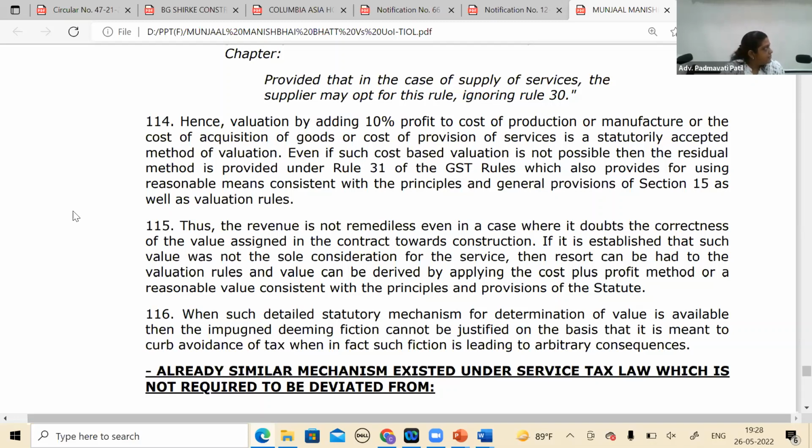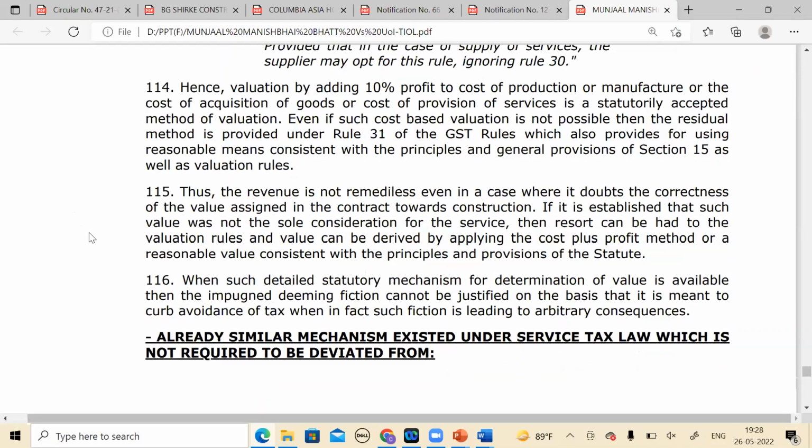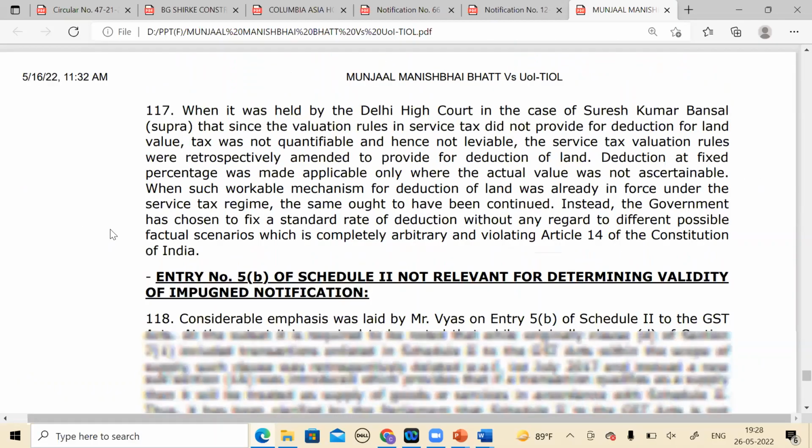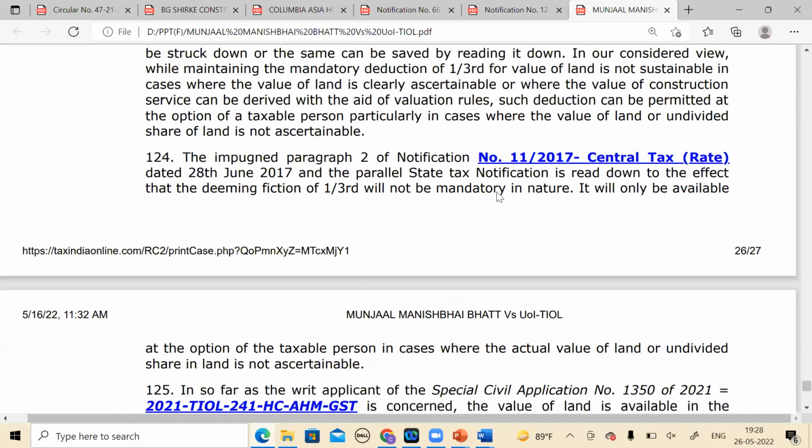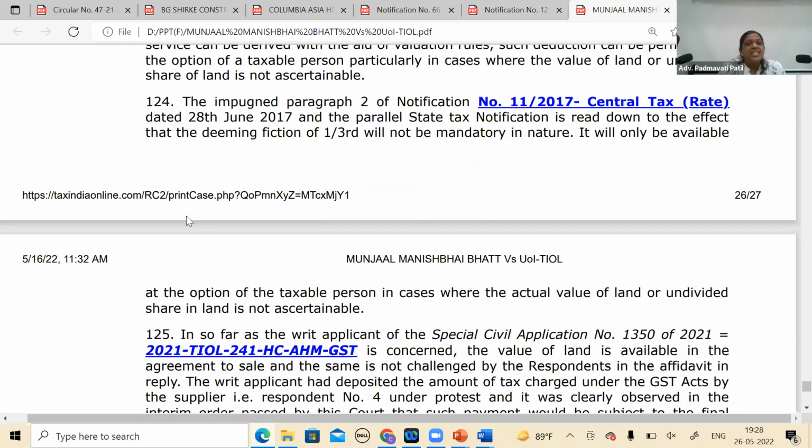So on this point, I think we should refer to Para 124. And secondly, I think there was some clarification. They want to strike it down or they want to read it down. It is read down to the effect. It is never struck down. The parallel state provision is read down. That's what I was saying. Only the mandate portion has been.